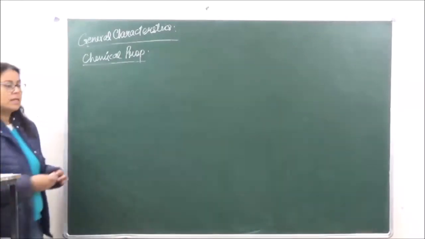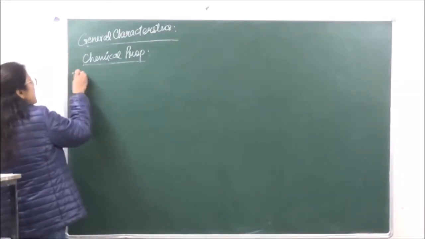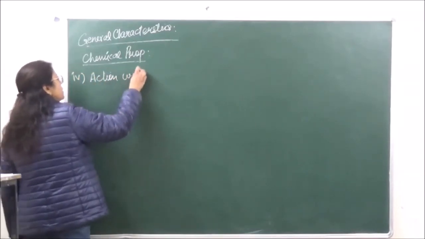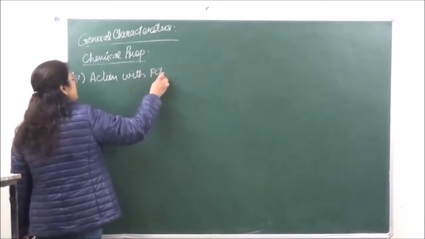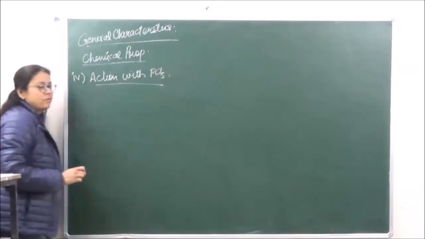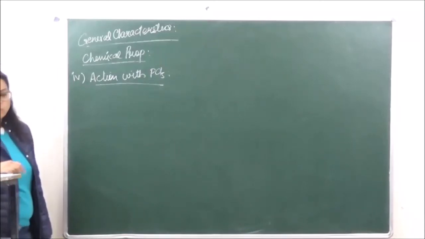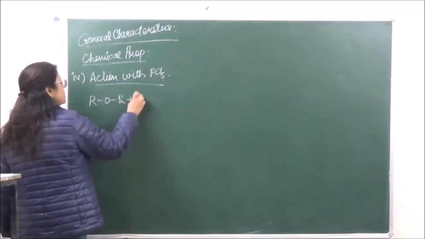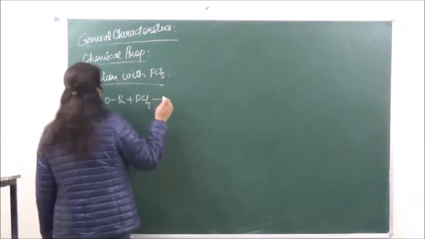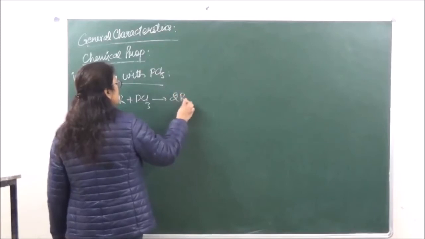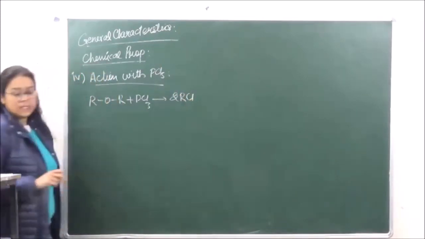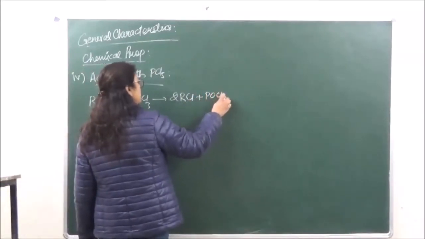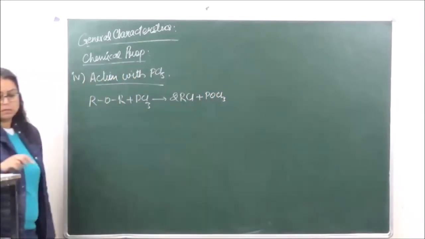The fourth reaction under the same category is the reaction with PCl5. This is going to give us the corresponding alkyl chlorides plus POCl3. Okay?